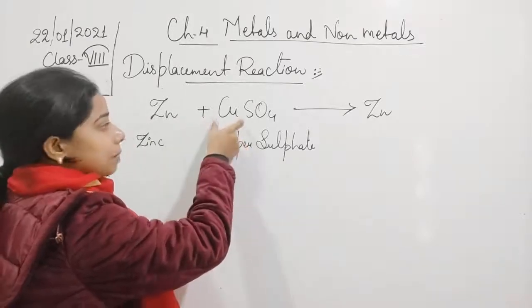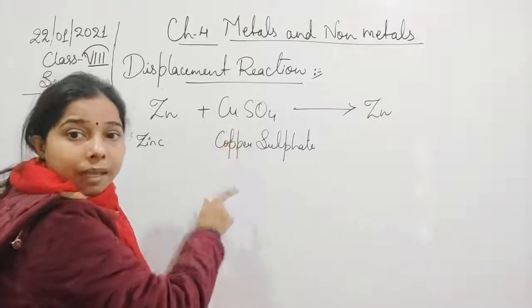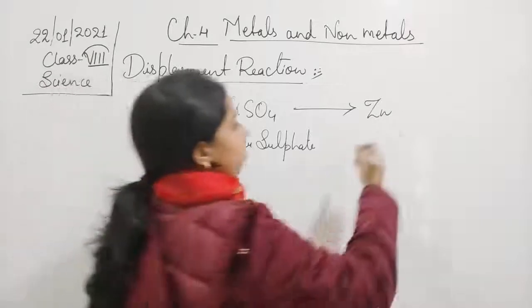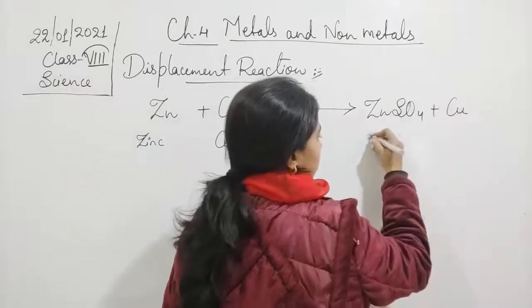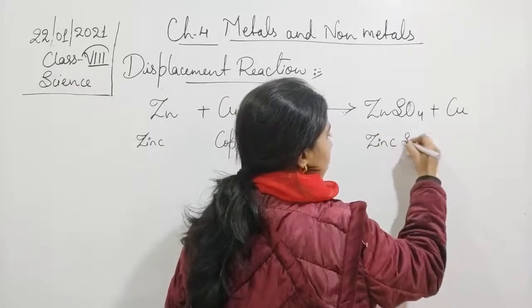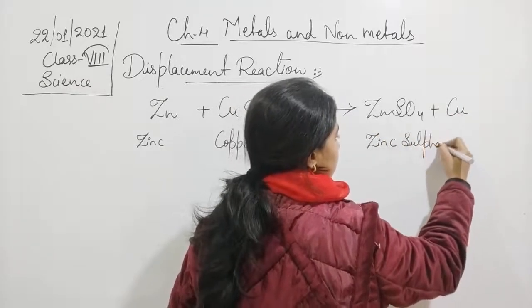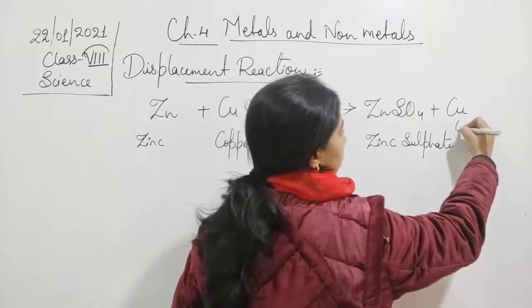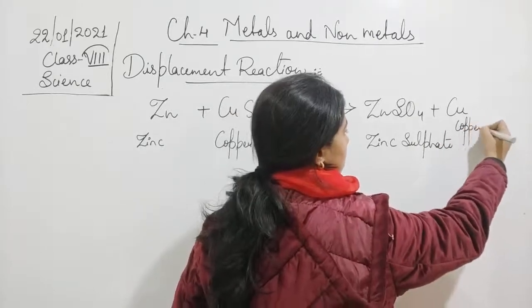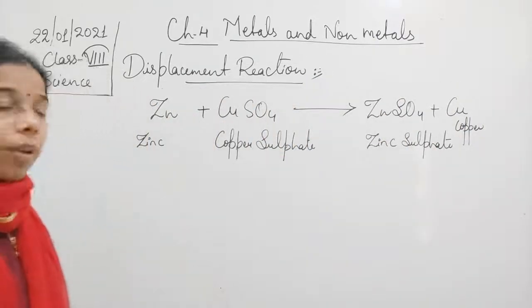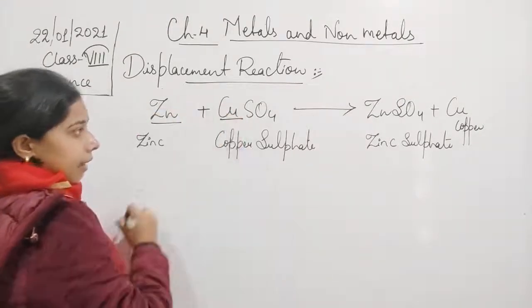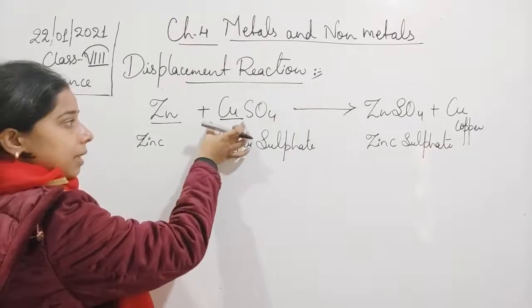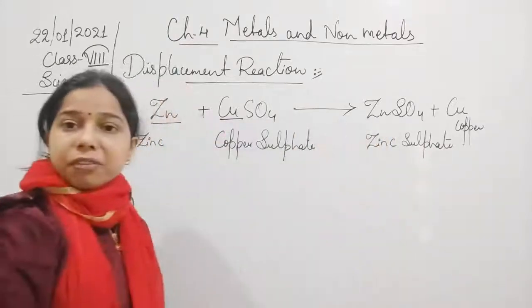So zinc will displace this copper, and in place of copper sulfate, it will form zinc sulfate here, and copper will come out. This is zinc sulfate, and the copper is here. So it displaces the copper and forms the zinc sulfate here.